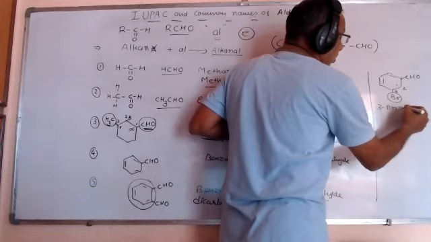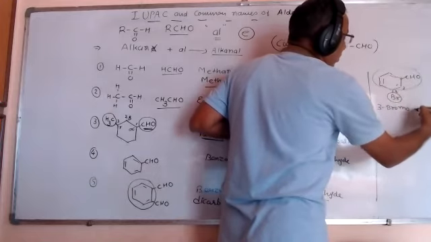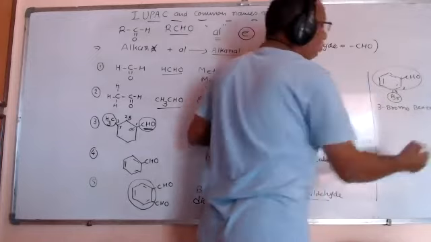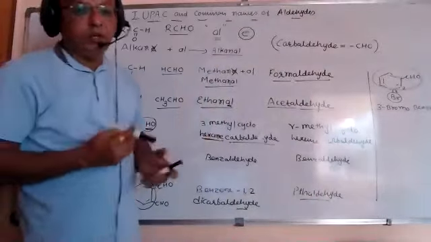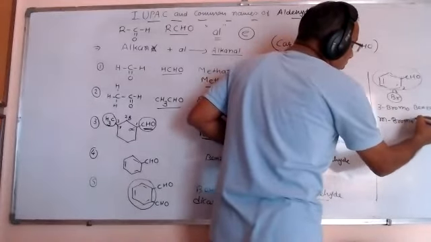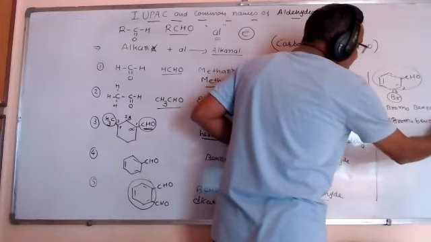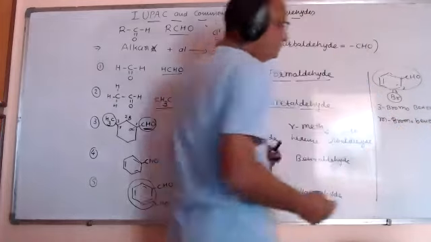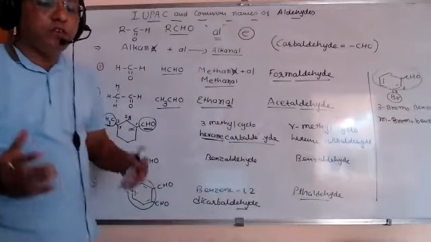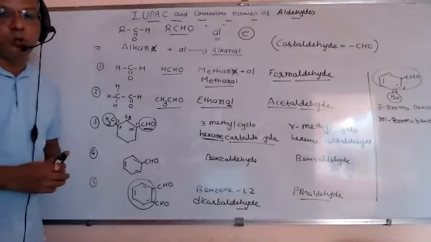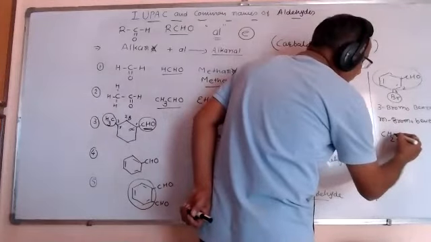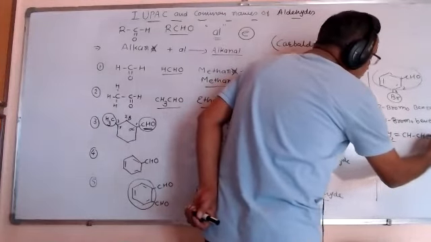So 3-bromo, and this part is benzaldehyde. So 3-bromobenzaldehyde, and in common it is written meta-bromobenzaldehyde.